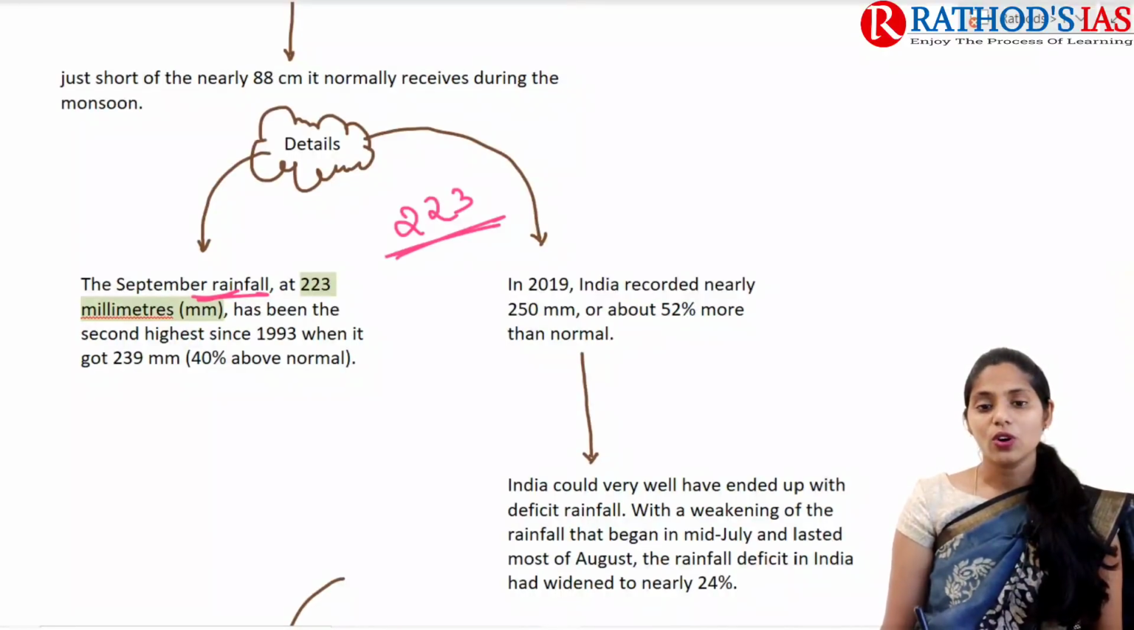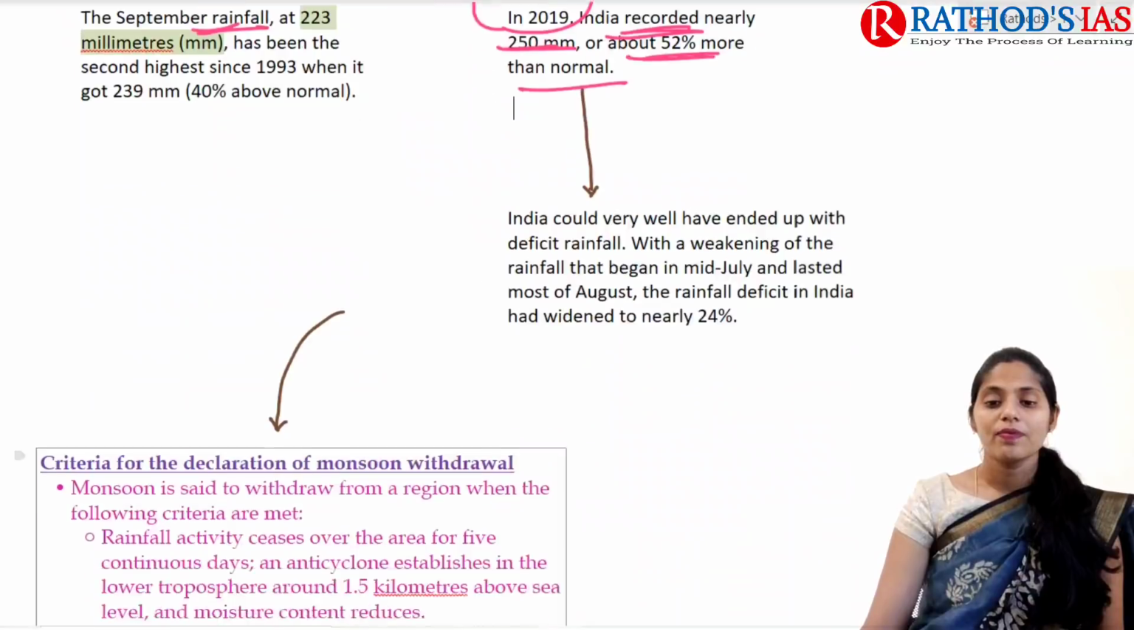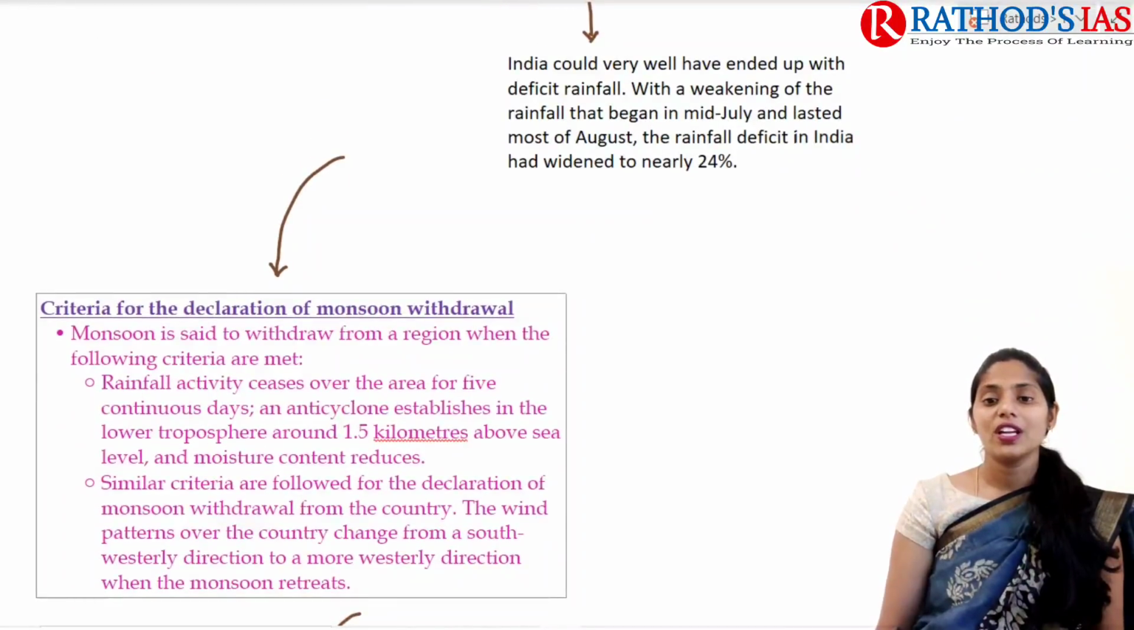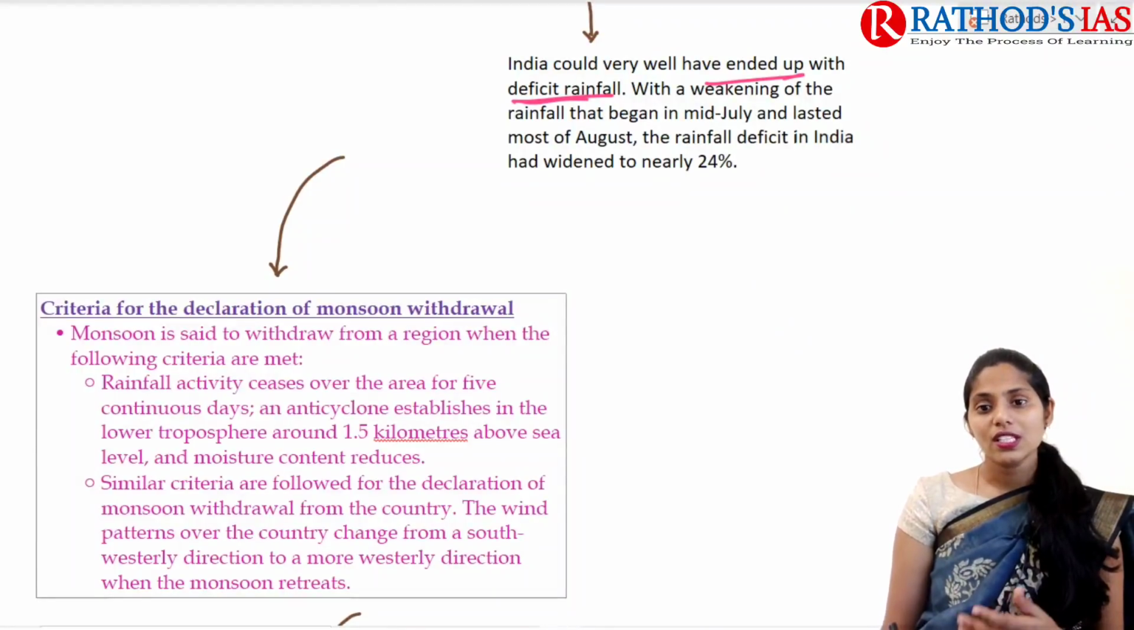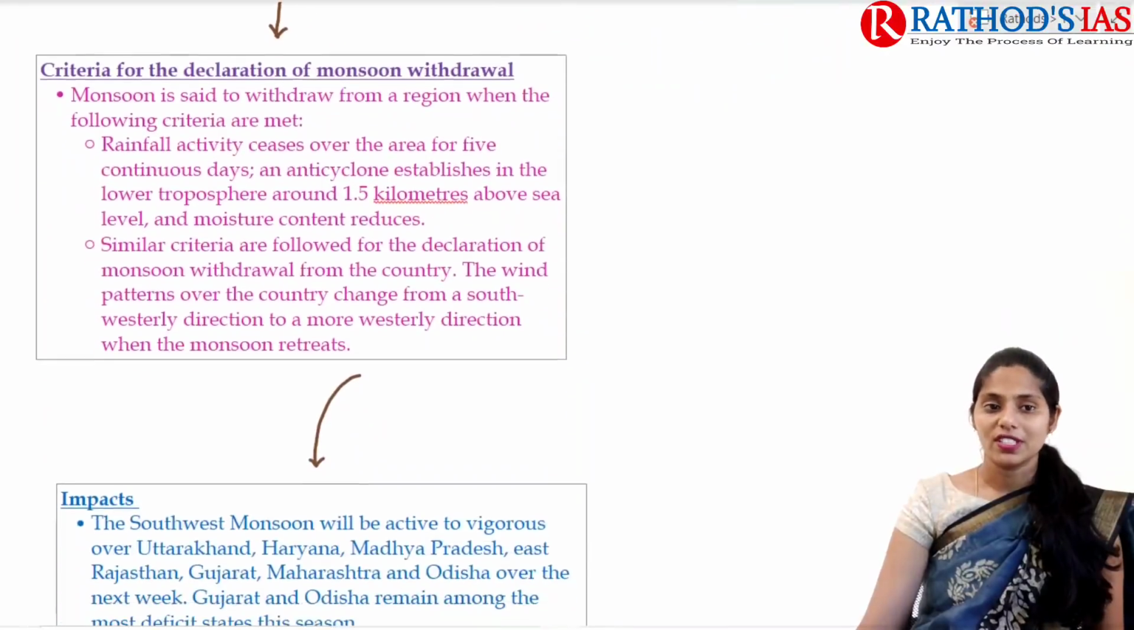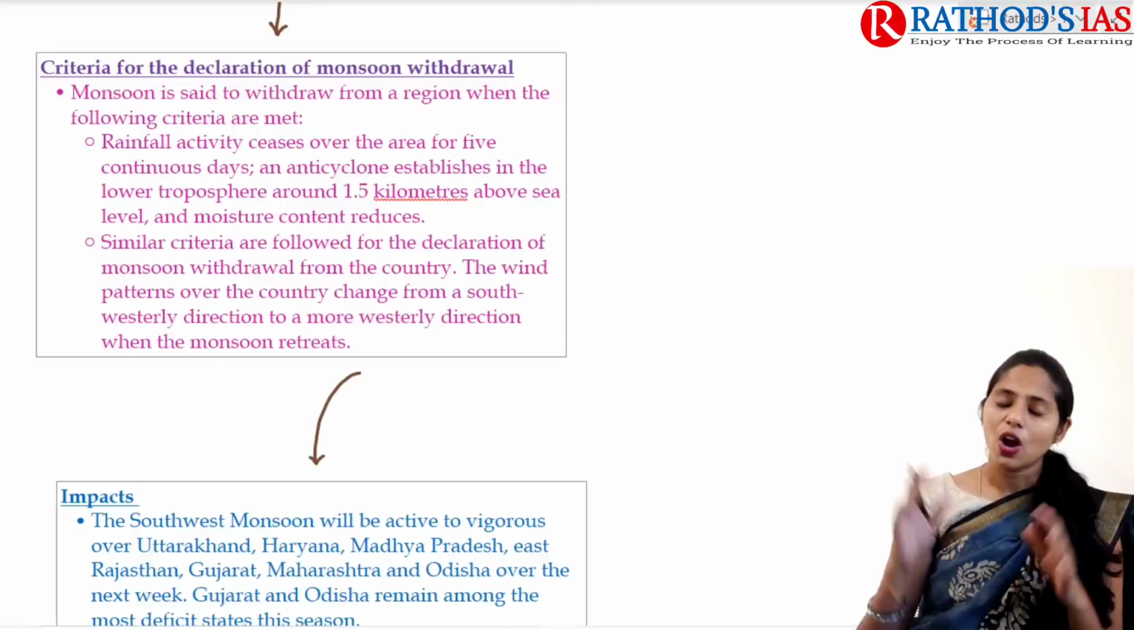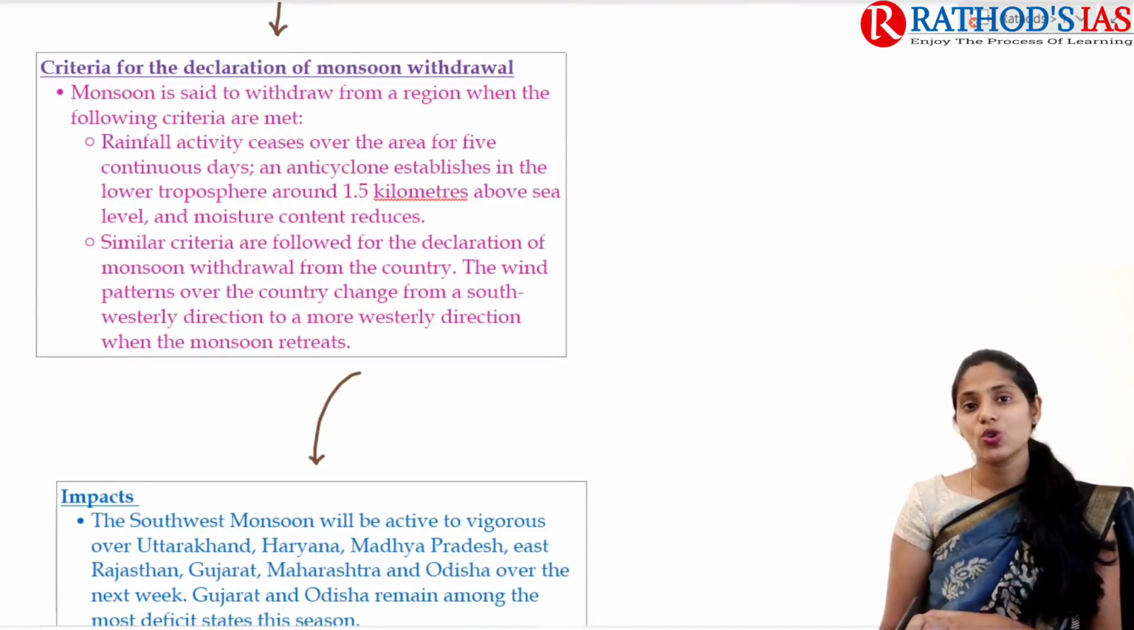But if you focus on 2019, India recorded nearly 250 centimeters, about 52% more rainfall. So in this context, India could very well have ended up with deficit rainfall. We can see there was a weakening of rainfall that began in mid-July and lasted through the month of August. Because of this lower rainfall in July and August, it led to a rainfall deficit. Now let us see how we can say monsoon withdrawal is happening.